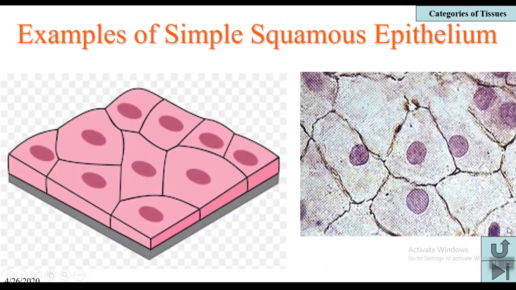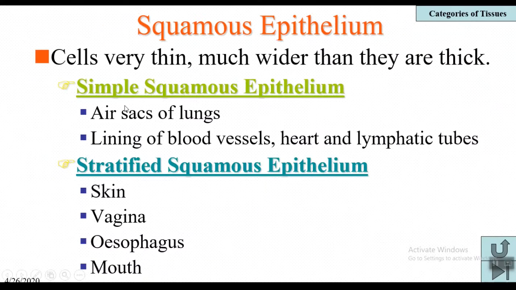Coming to the first one, simple squamous epithelium. Here you can observe clearly the cells are arranged in a single layer, and cells are wider than thick. An example of this simple squamous epithelium you can observe in the air sacs of lungs, that is alveoli. There is only a single layer of cells. For better diffusion, the air sacs of lungs have a single layer of epithelium. That's why it is called simple squamous epithelium. And it is also observed in the lining of blood vessels, heart, and lymphatic tubules.